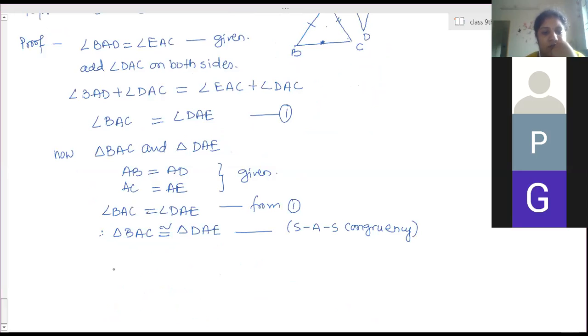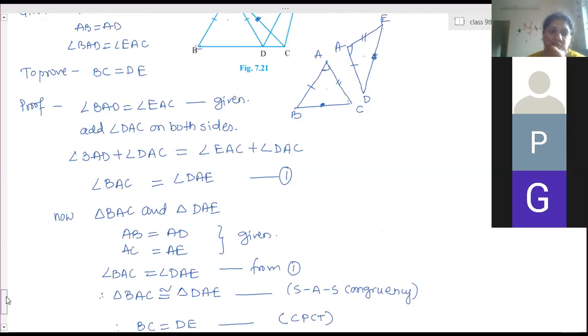And therefore BC is equal to DE. Reason? CPCT. Hence proved. Okay, so write down.